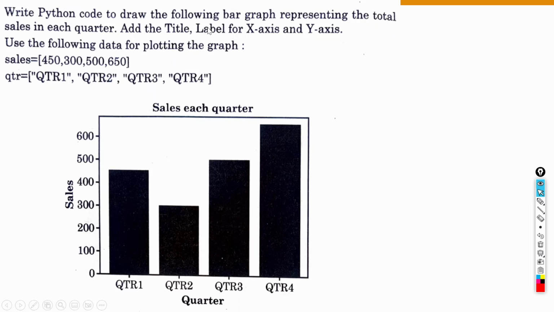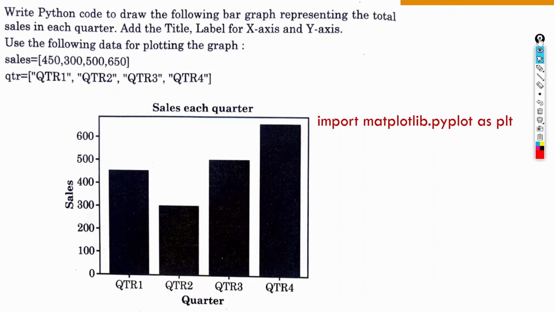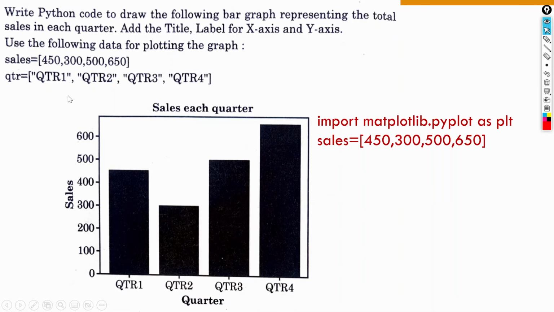This was part of question number 33. यहाँ पे हमें अगेन पाइथन कोड लिखना है to draw the following bar graph. तो यहाँ पे लाइन की जगह बार ग्राफ है. The answer will almost be the same. The only difference is instead of writing plt.plot, we'll write plt.bar. So I'll show you again. So first we'll import matplotlib.pyplot as plt. Then after that, once it's imported, we'll write both the lists that are given, sales and qtr, as it is रहेगा, उसको change नहीं करेंगे.